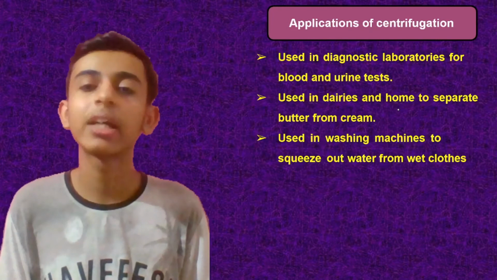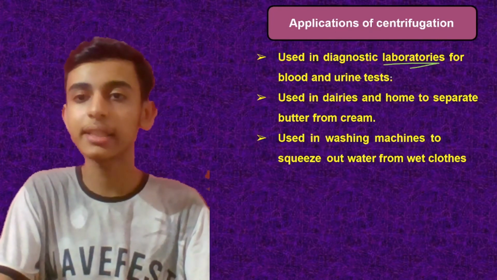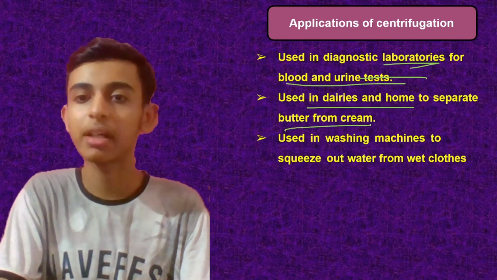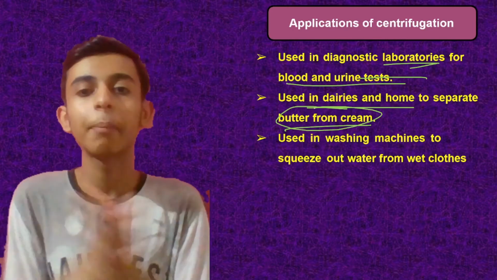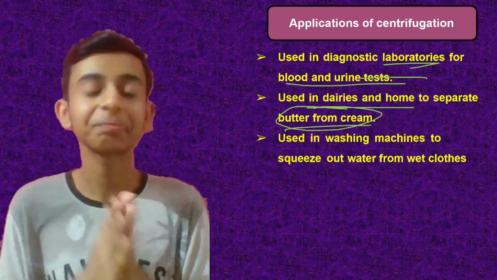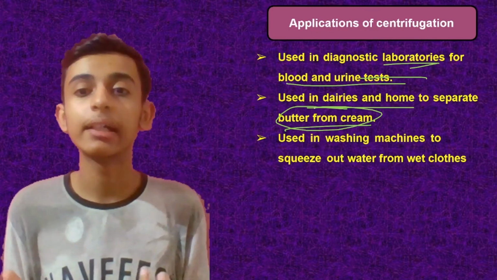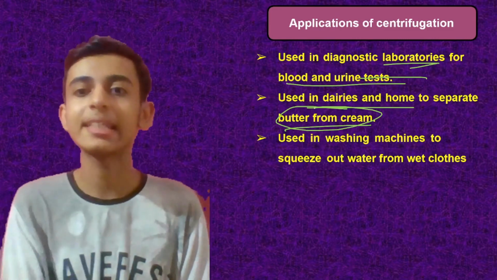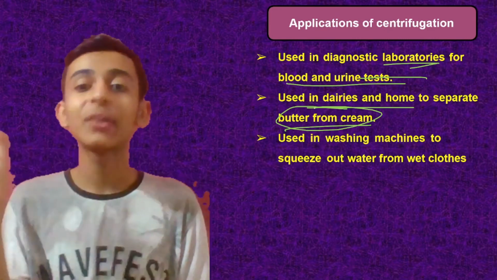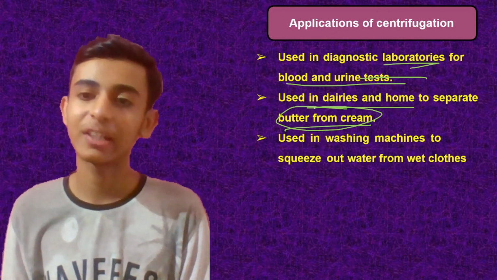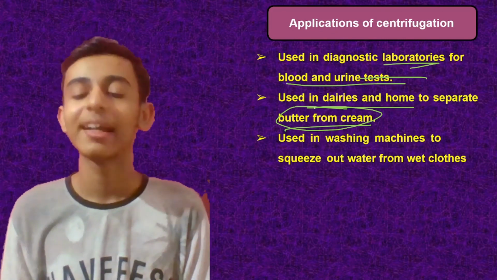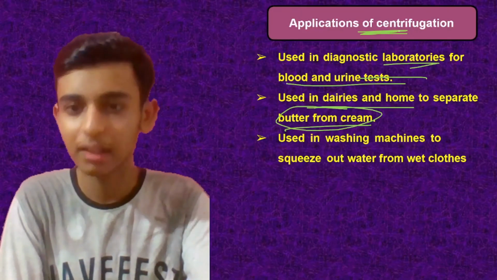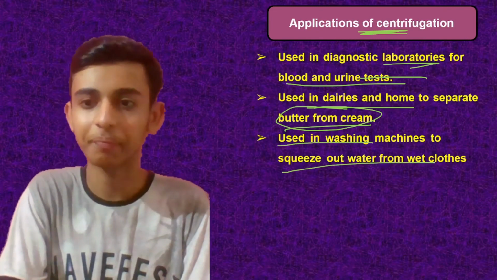Now what are the applications? It is used in diagnostic laboratories for blood and urine tests, and in dairies and homes to separate butter from cream. Butter from cream is separated by the churner also, if you have one. What happens is the butter starts coming on the top, and then we can easily separate it, because it's lighter, right? It is also used in washing machines to squeeze out water from wet clothes. A washing machine is also based on the application of centrifugation. Are you all able to understand? I hope that you are able to understand it.